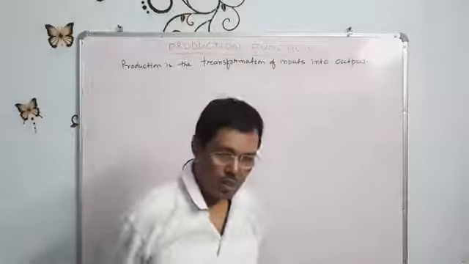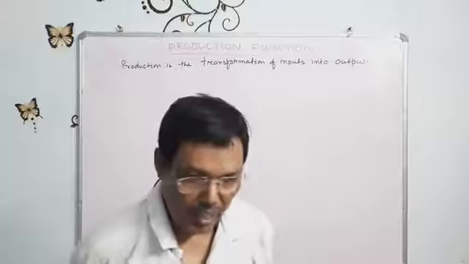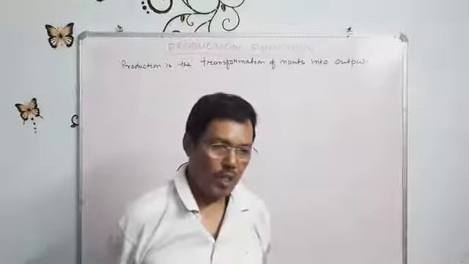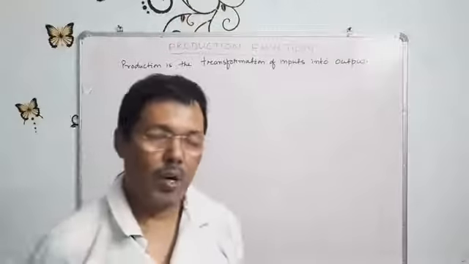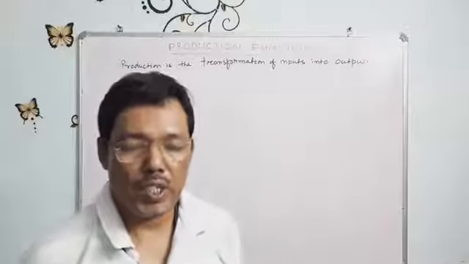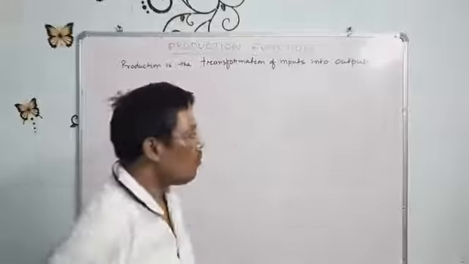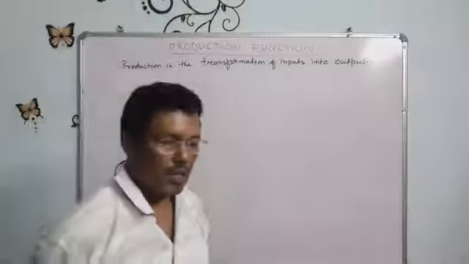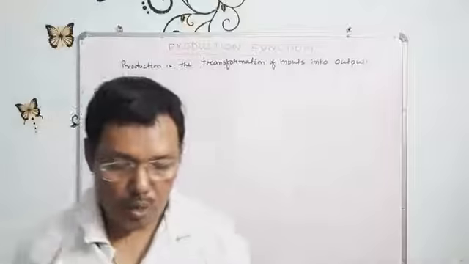It means the inputs are like land, labor, different kinds of raw materials. By using these various inputs, the farmer produces wheat. So wheat is the output for the farmer. There are so many producers producing different kinds of outputs.